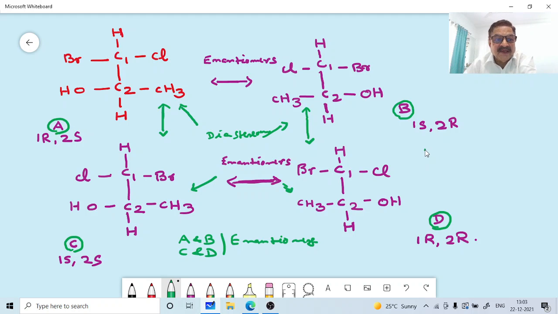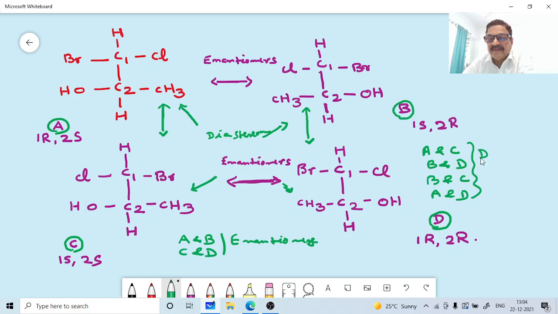That is, we have seen A and C, then B and D. In the same way, B and C and A and D. Correct? They are all diastereomers. Okay, since there are only two stereogenic centers here, they have the same configuration at one stereogenic center and the opposite configuration at the other stereogenic center here.